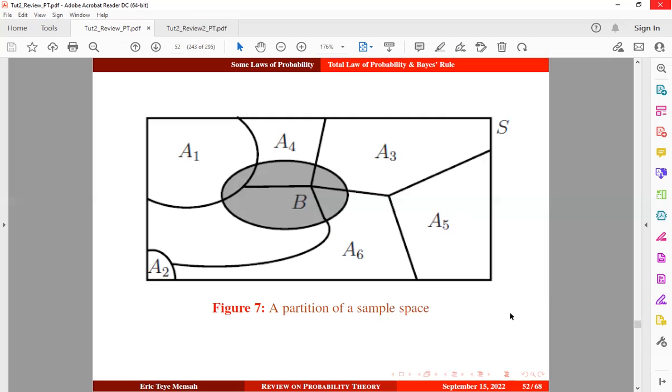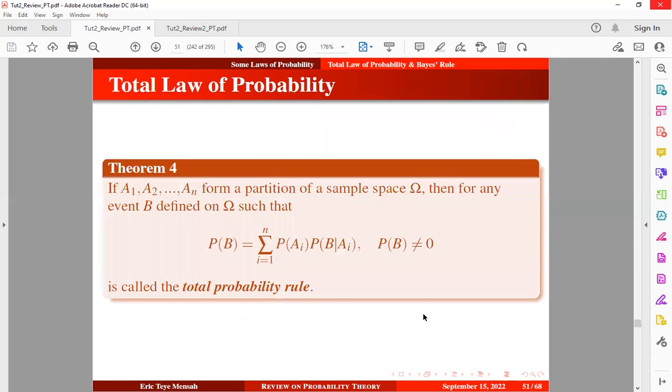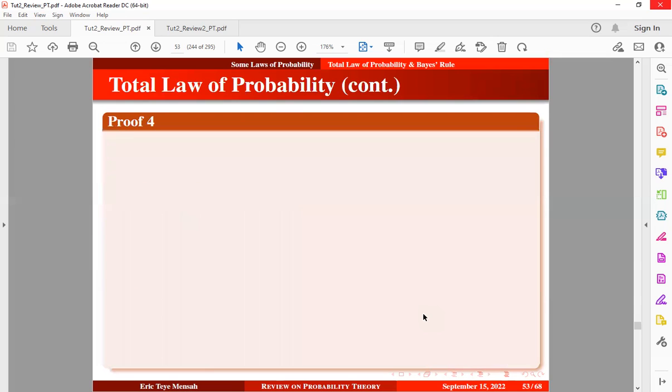So let's take a look at how to prove the theorem that we have here. All right. So now we have this expression. We have the event B, and we know that this event B seems to be intersecting with the city. These are COVID-19 cases that we are interested in the city, which is a sample space. Here I'm using S for the notation. And we know that the sample space is a partition sample space, okay? So we can express this in this form, which is going to be the union of these events, which is equal to the sample space. We already know this from our previous tutorial, okay? All right.